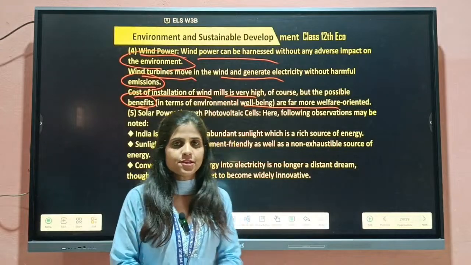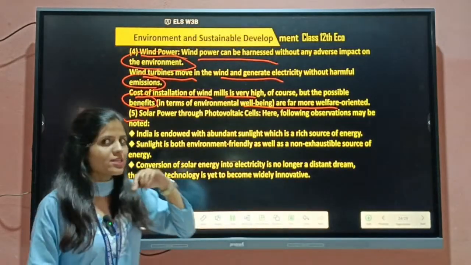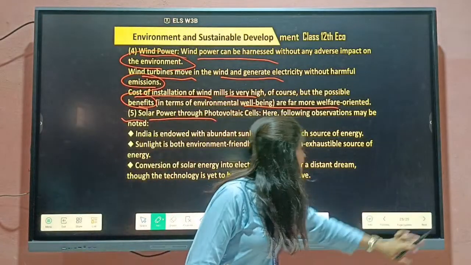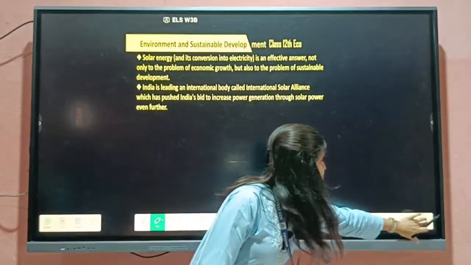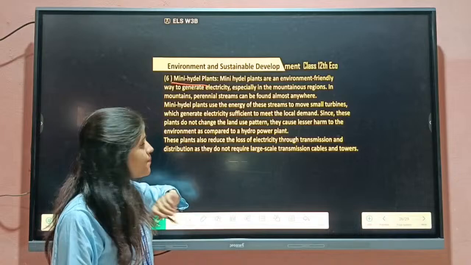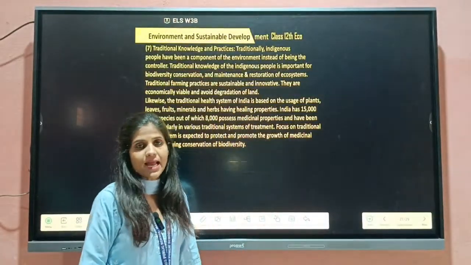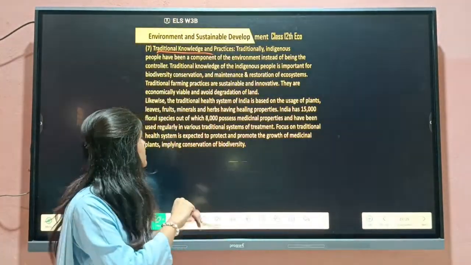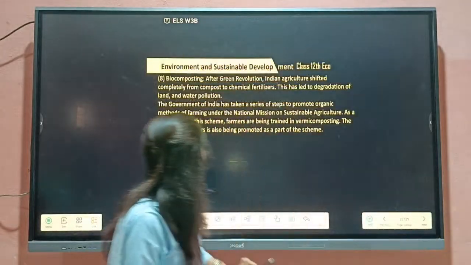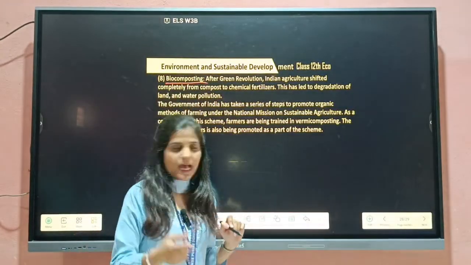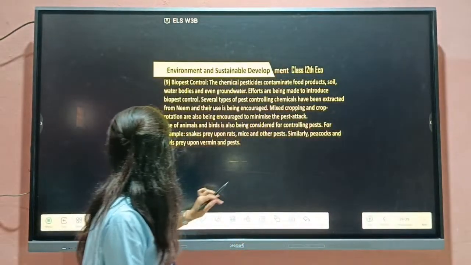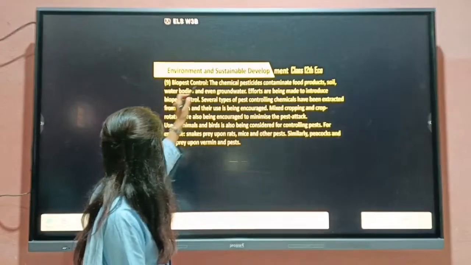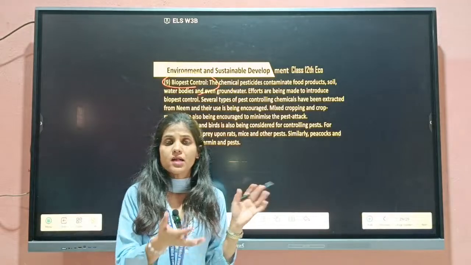So this topic we have done today, and tomorrow we will continue the rest of the strategy, that is solar power through photovoltaic cells, and next is mini hydel plants, and these all are plants we can say are environment friendly. Traditional knowledge and practice, these things are also environment friendly. So next one, that is biocomposting, and the last one of the strategy, that is your biopest control. These all are environment friendly.